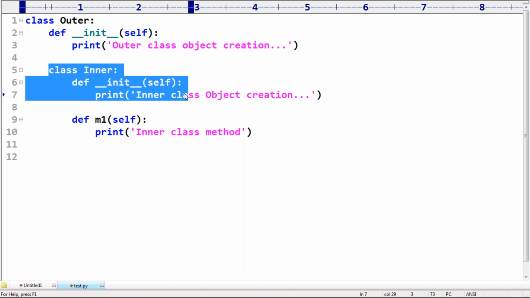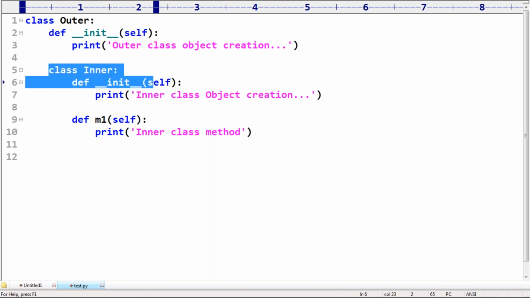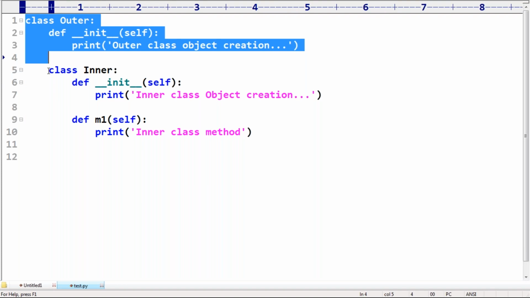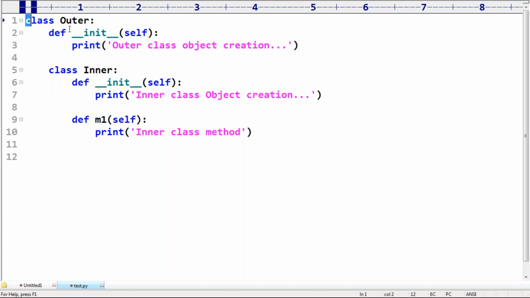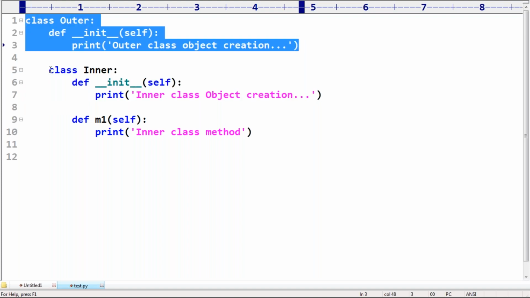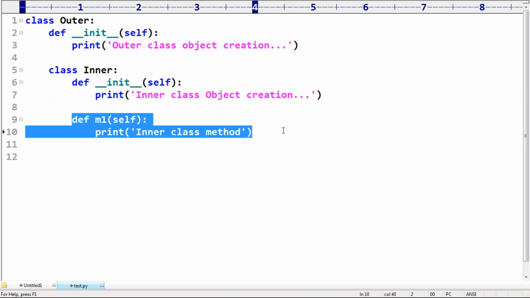Without an existing outer class object, no chance of an existing inner class object. So we have to create the outer class object, and by using that create the inner class object. By using that, you can call the m1 method.